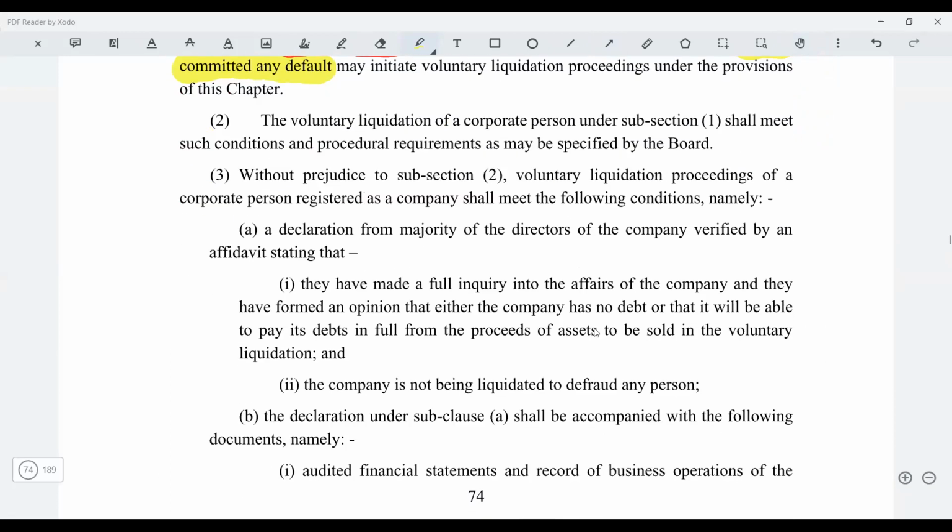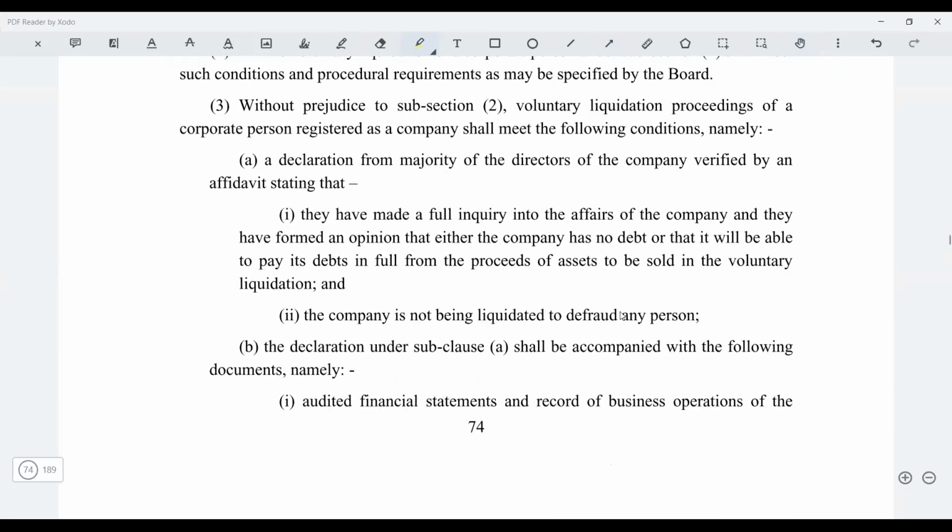Apart from that, without prejudice to subsection 2, voluntary liquidation proceeding of a corporate person registered as a company shall meet the following conditions. One is that there should be a declaration by the majority of the directors of the company, verified by an affidavit, that they have made full inquiry into the affairs of the company.